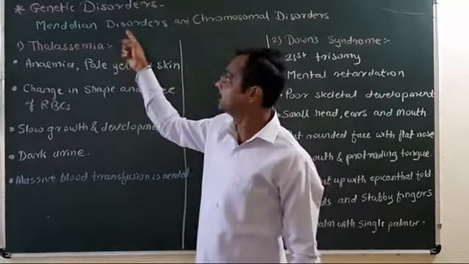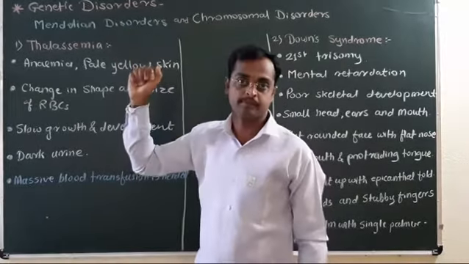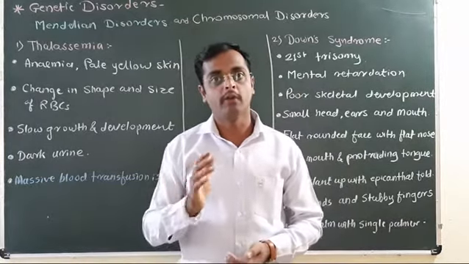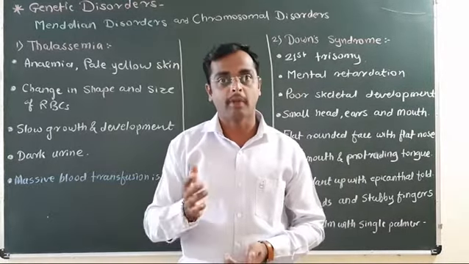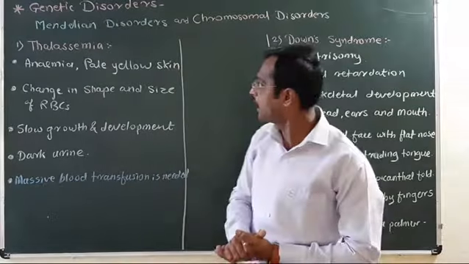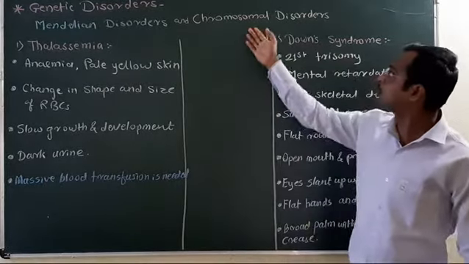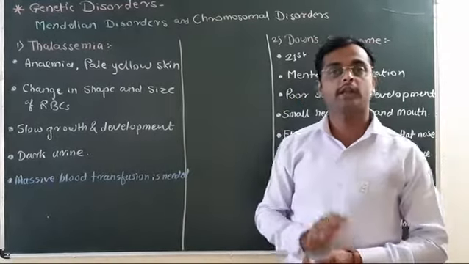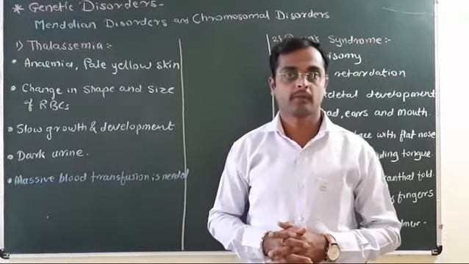These Mendelian disorders are related to the genes. For example, thalassemia, hemophilia, phenylketonuria, and color blindness. On the other hand, the chromosomal disorders are related with the chromosomes.